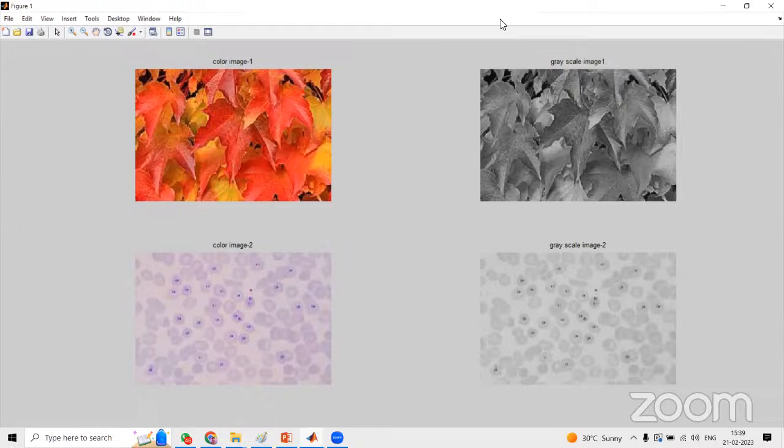So that's why, in subplot also, the first two parameters are fixed, and the last parameter is the position of the image. So 1, 2, 3, 4, any one value is possible, but rows and columns are fixed here, 2 rows 2 columns, and the third parameter value varies, it depends on the position of the image. So hope you understood the various versions of the subplot, and how we have to execute this.